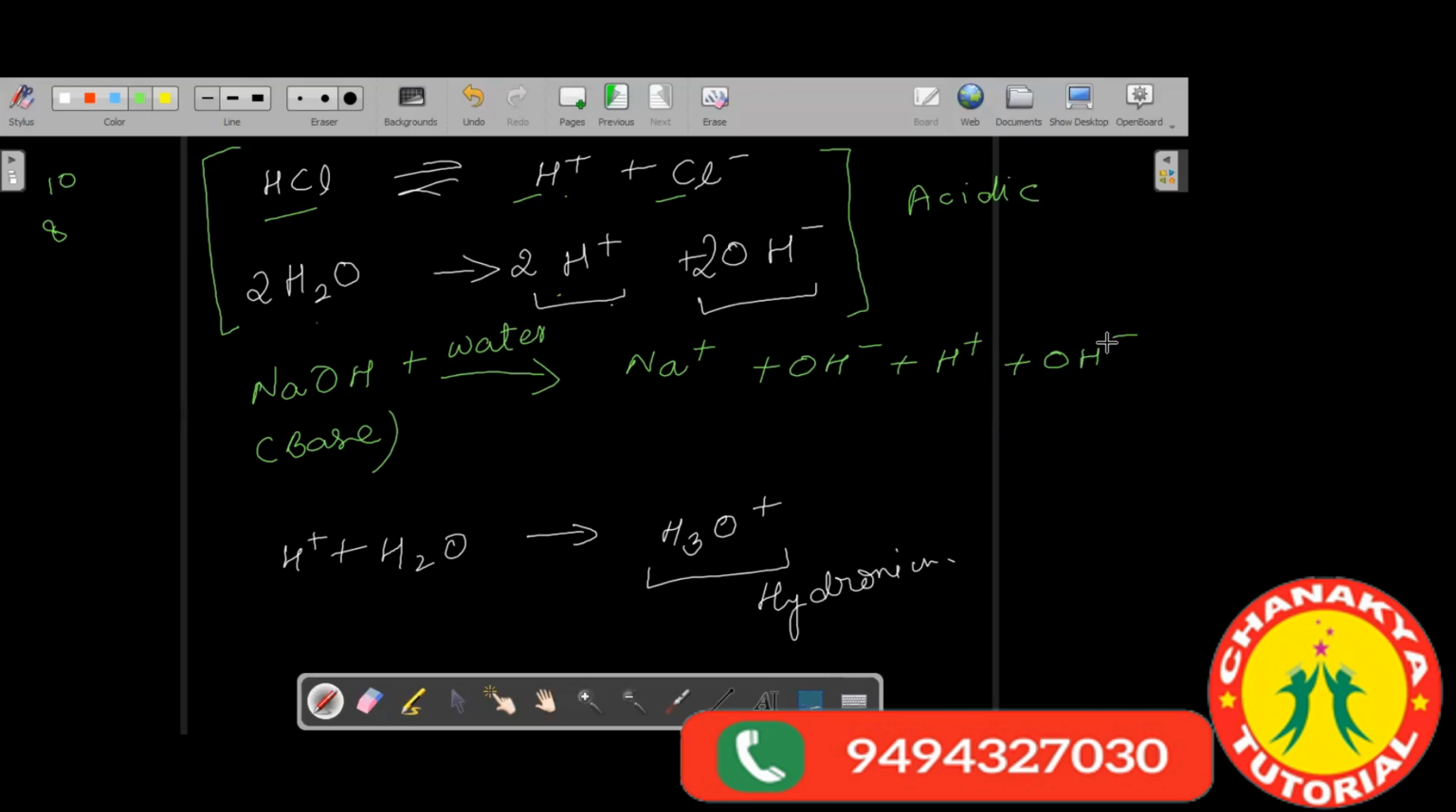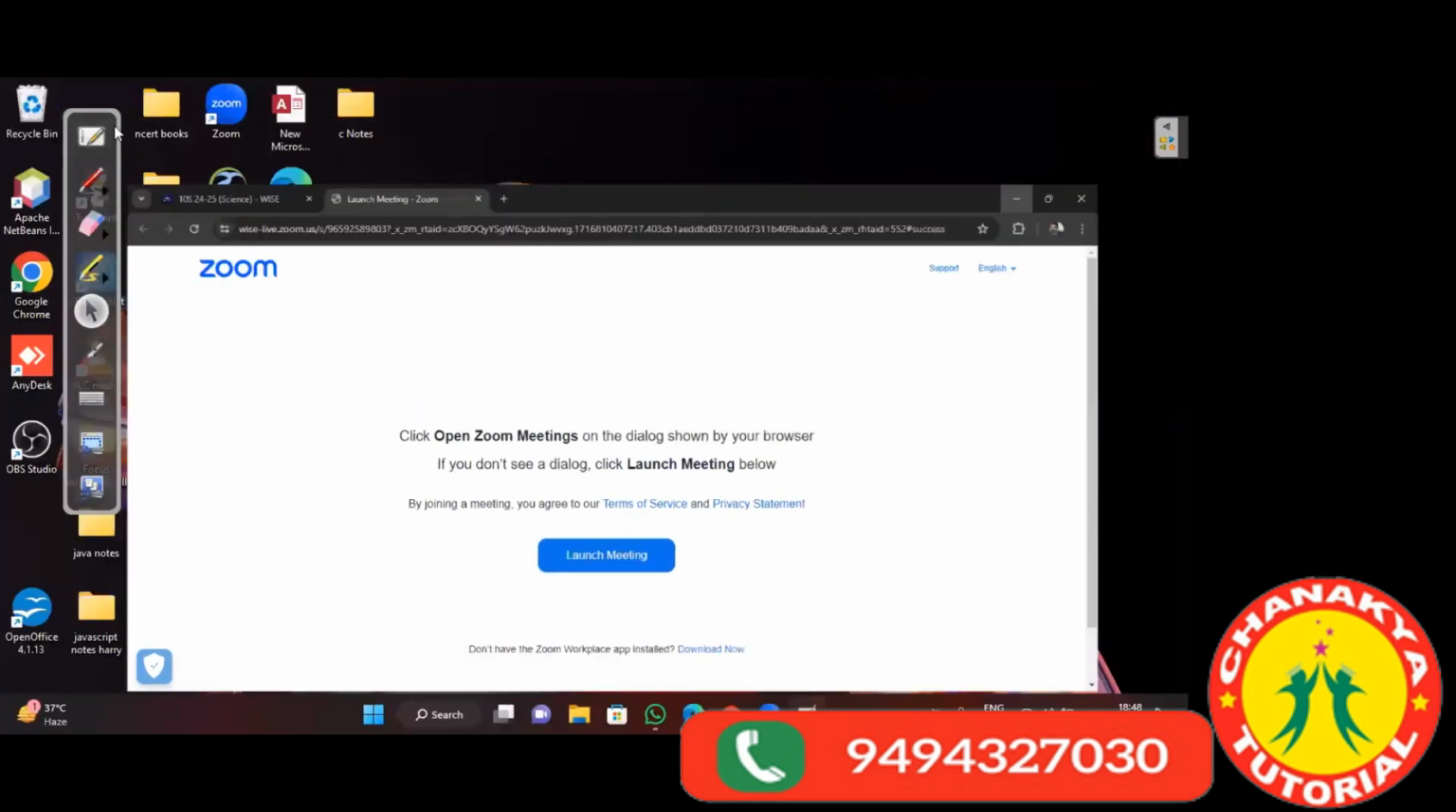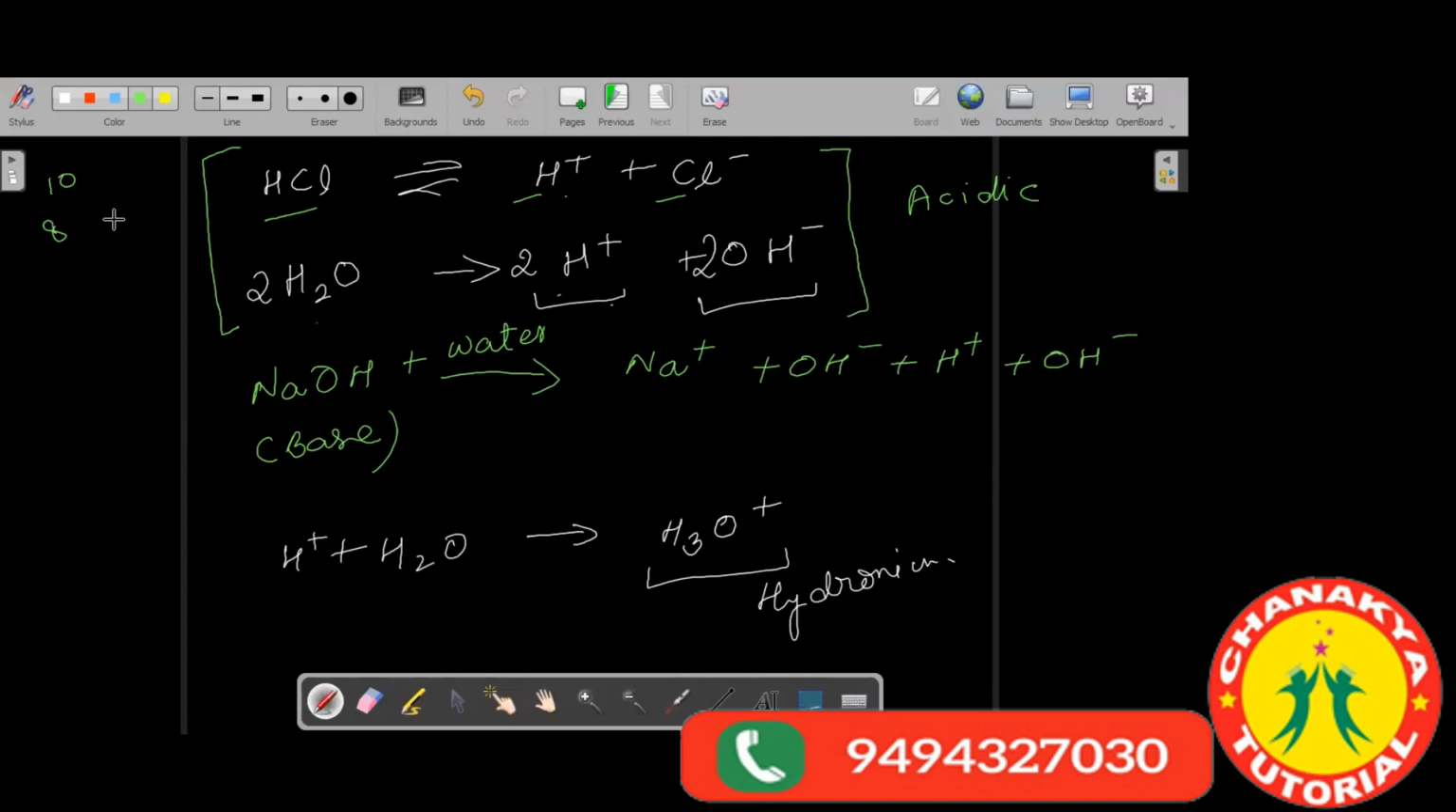So understood how we call them acids? Acids are the substances which give H plus ions in their aqueous solution, and bases are the substances which give hydroxide ions in their aqueous solutions. Acids contain the hydroxide ions also, but the concentration of the hydrogen ions is more. Okay. So from this concept you have some other questions also.